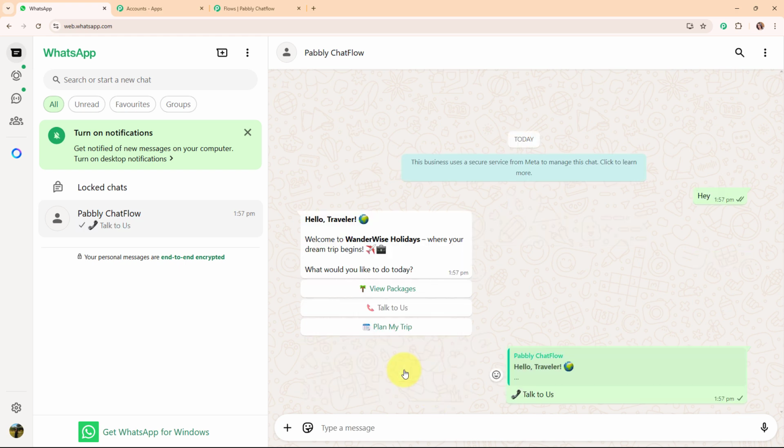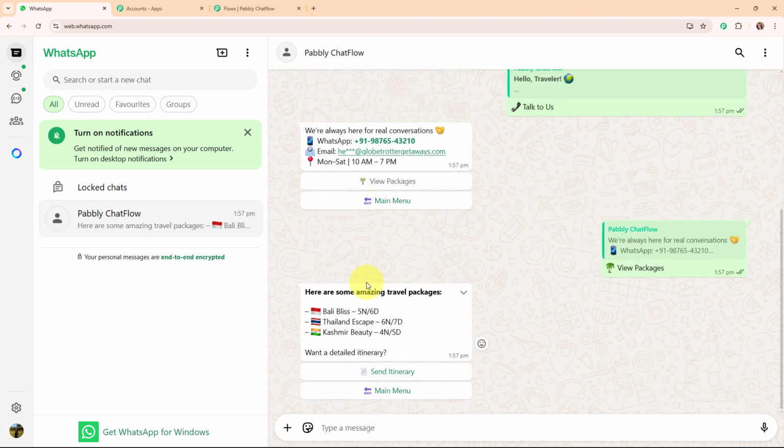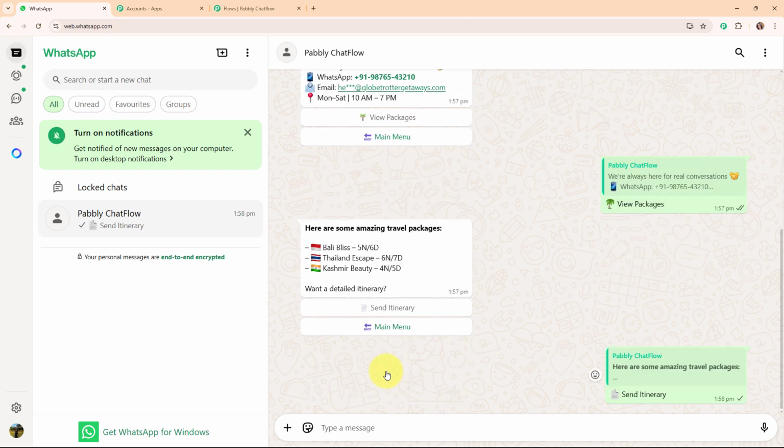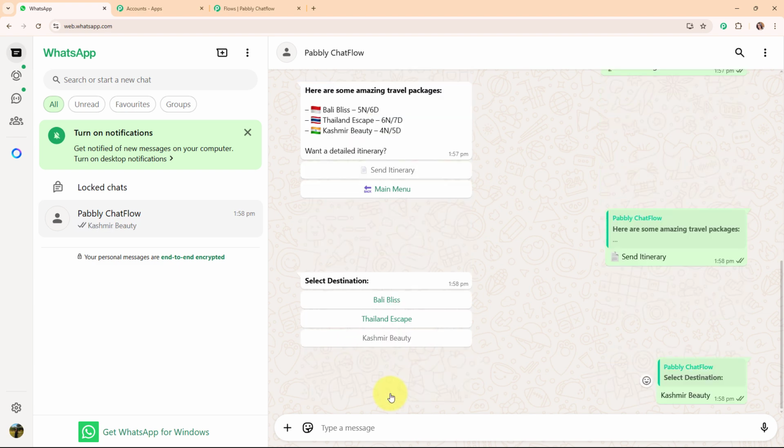So let's click on this talk to us first and we have received our contact details and the quick reply button as view packages and back to main menu. So let's click on this view packages and then it has sent us some amazing travel packages for Bali, Thailand and Kashmir, and then it is asking me to send itinerary or back to main menu. So let's click on the send itinerary and then it is asking me to select the destination. So let's select Kashmir this time.